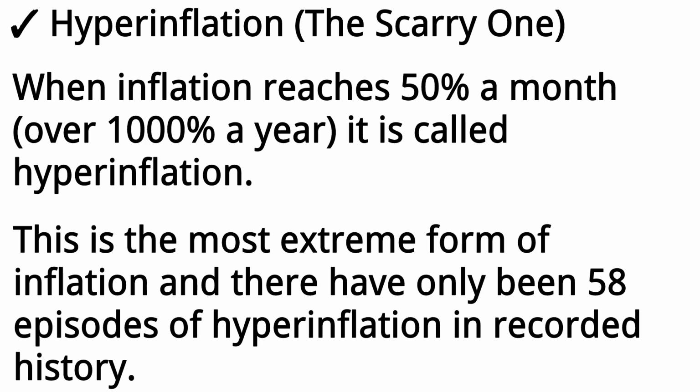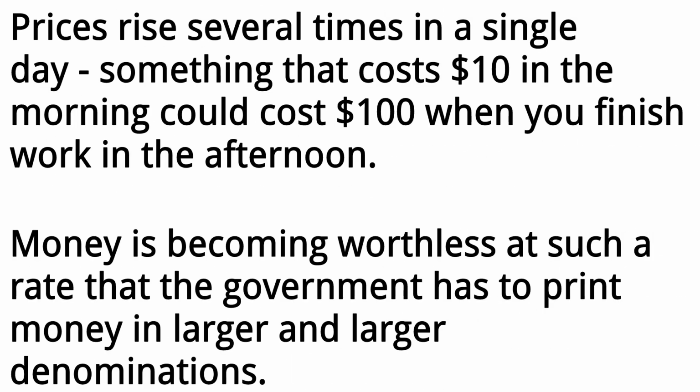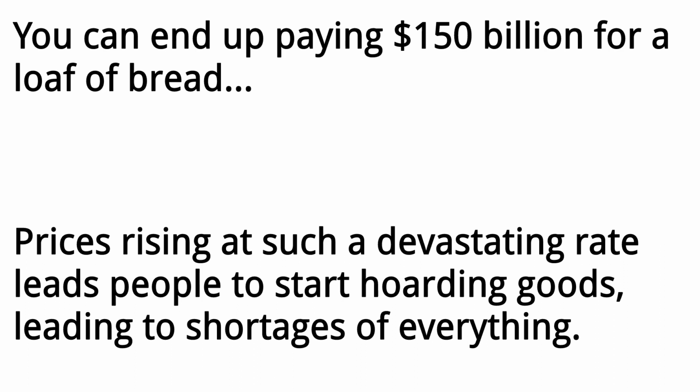4. Hyperinflation, the scary one. When inflation reaches 50% a month, over 1,000% a year, it is called hyperinflation. This is the most extreme form of inflation, and there have only been 58 episodes of hyperinflation in recorded history. Prices rise several times in a single day. Something that costs $10 in the morning could cost $100 when you finish work in the afternoon. Money is becoming worthless at such a rate that the government has to print money in larger and larger denominations. You can end up paying $150 billion for a loaf of bread.